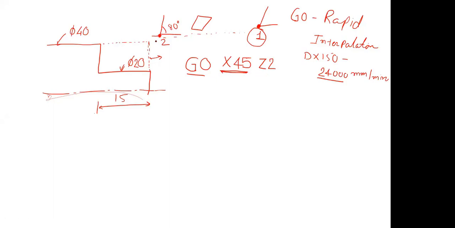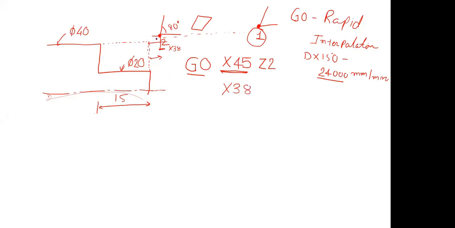Now what do we have to do after that? We have to lower down the tool, to which coordinate? See, this is 40 mm. We must remove 2 mm in diameter, which means 1 mm depth of cut. So this coordinate in X would be 38. So I will be lowering the tool to X38.